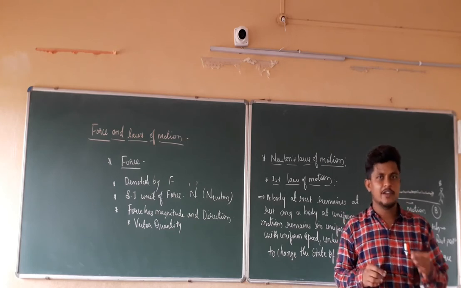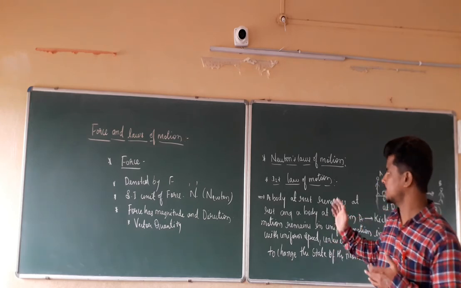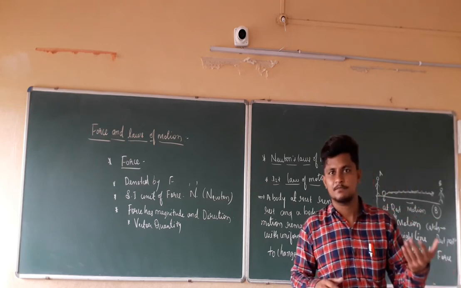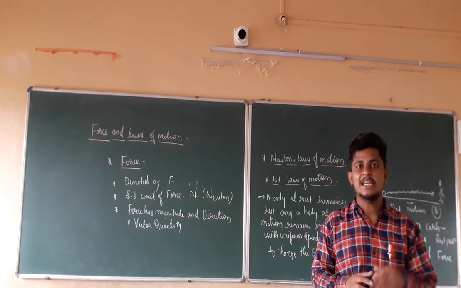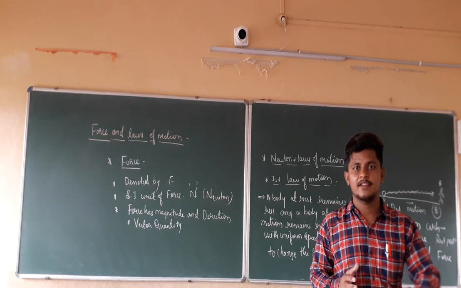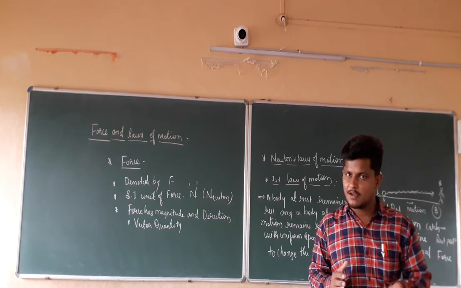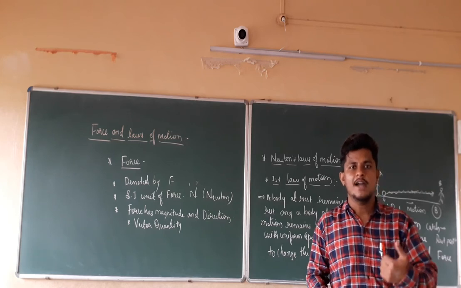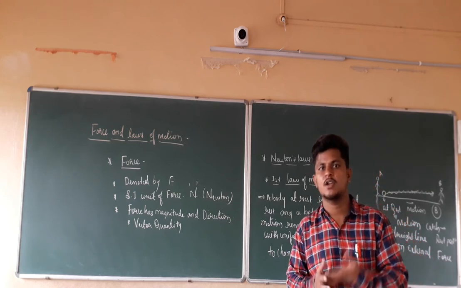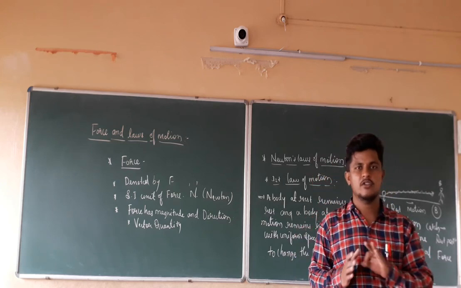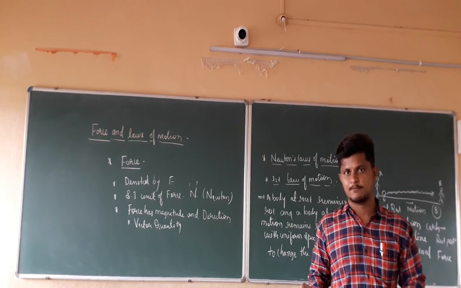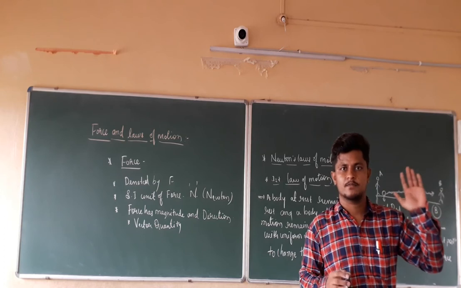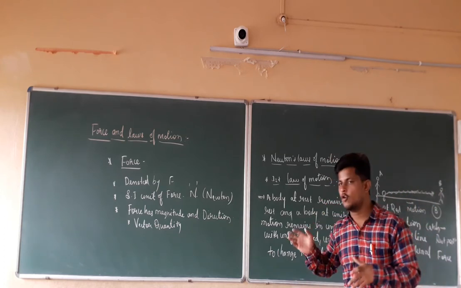Then you have to write some examples of the first law of motion, where you state the state of motion of the object before the application of the force as well as after the application of the force. What is happening after the application of the force? You have to write. At least you have to write 5 examples of those things. So this is the first law of motion.